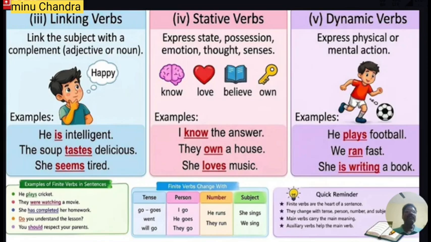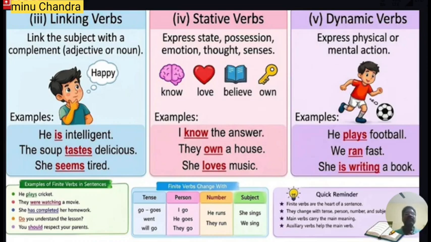Then the question arises: what are called linking verbs? The meaning is very clear. The verbs which create or establish a link between the subject and the complement are linking verbs. Let us discuss with the help of an example.